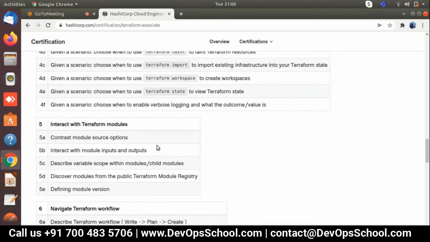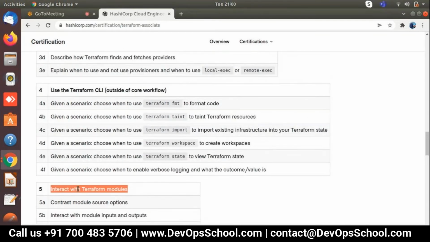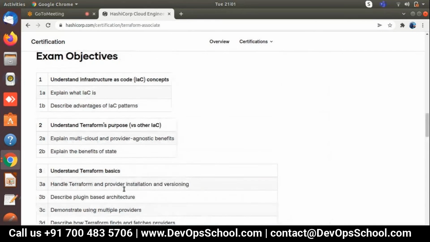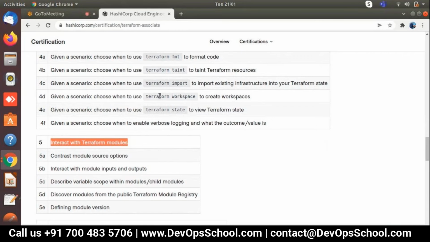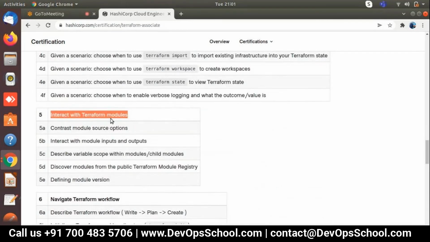After that, interact with Terraform modules. A really best and important concept. Before going to this fifth module, we need to understand all these four topics, because this topic completely depends on them. Once we complete those properly and you are able to understand, then Terraform modules are totally easy for us. Many times I saw that Terraform modules are used at the project level. At project level, you are not able to write a single file or single line of Terraform code. We need to segregate into proper modules, capture dependencies, and design the files based on that.